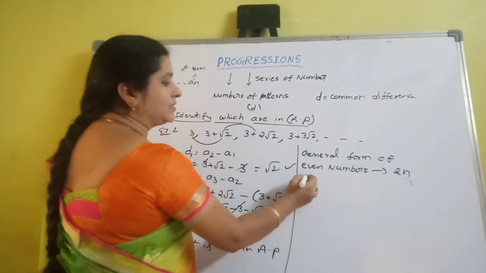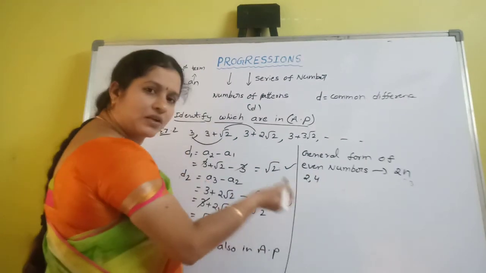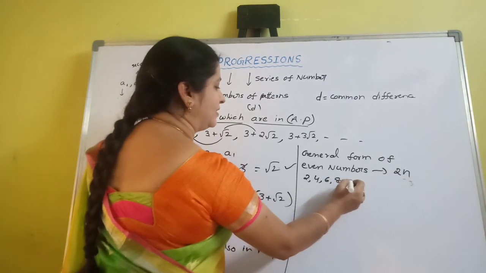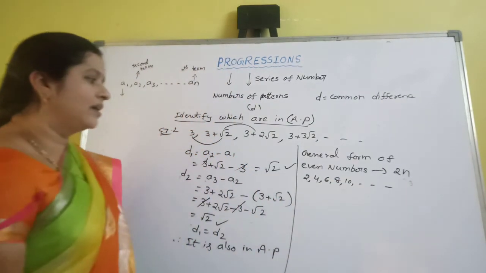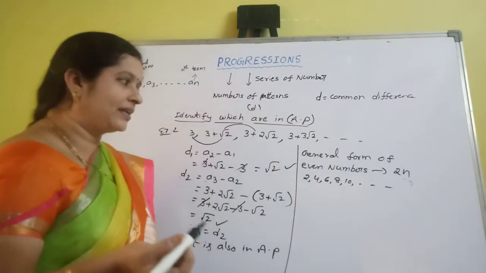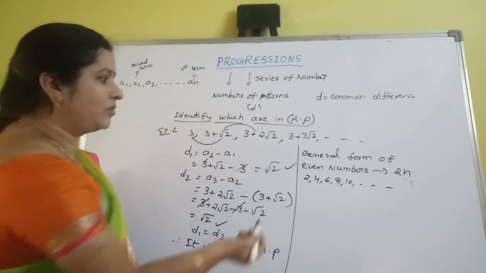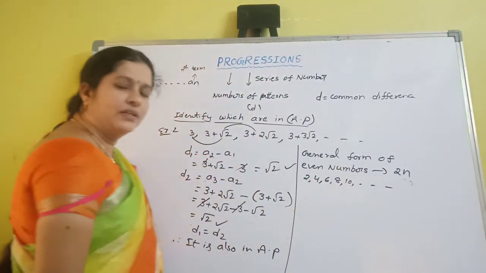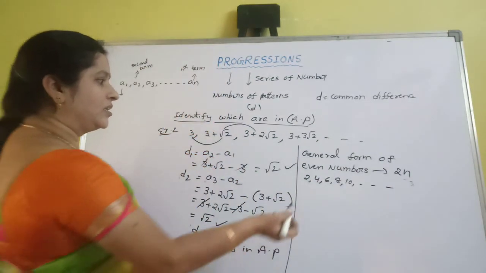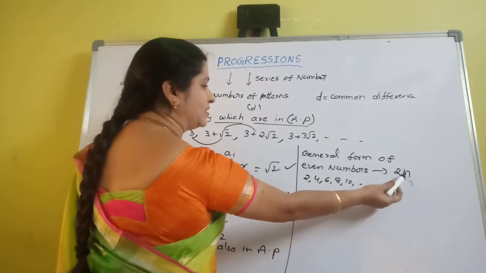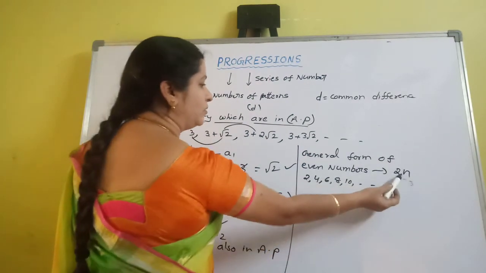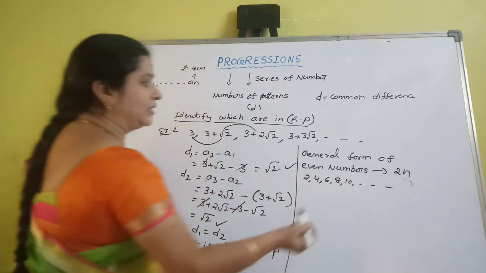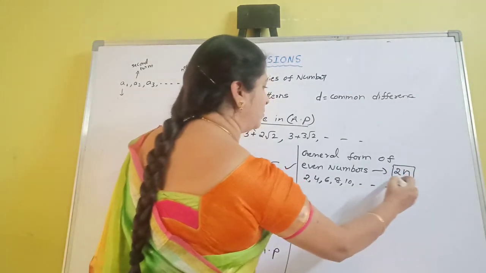What is the even number series? Even numbers start from 2, 4, 6, 8, 10, etc. It is an infinite series. Once check whether this is the general form of the even number series or not. Substitute n, meaning natural numbers: 1 here, 2 ones are 2, 2 twos are 4, 2 threes are 6. It is satisfied. So the general form of even numbers is 2n.